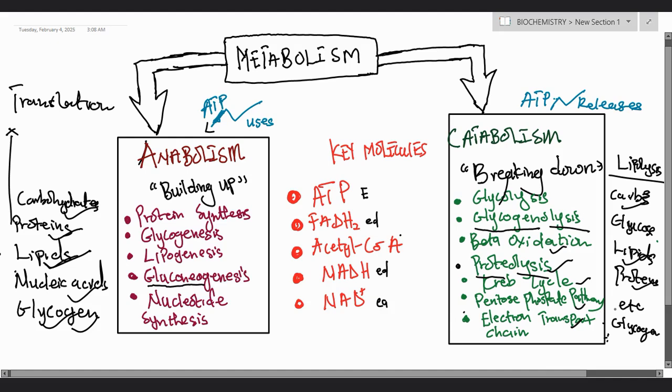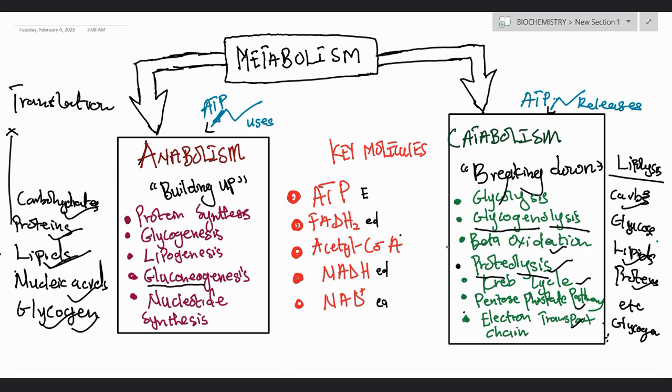These are other catabolic pathways. Now, in catabolism, what do we seek to achieve? We are seeking to achieve the breakdown of these substances to release energy. So in catabolism, what happens? Energy is released, and the energy is always in the form of what? ATP. In catabolism, what we have to take notice of is that energy is released, and this energy is in the form of what? ATP.